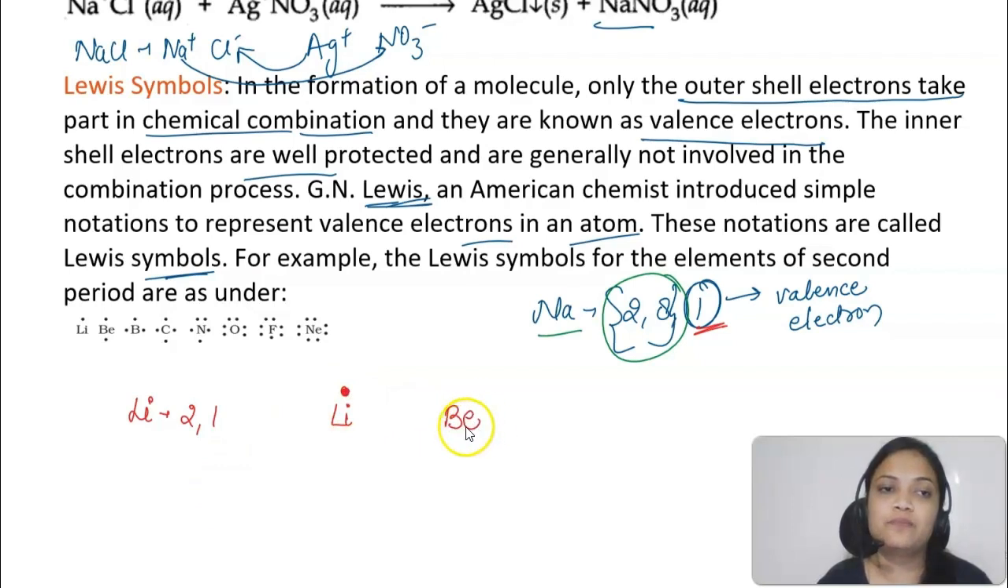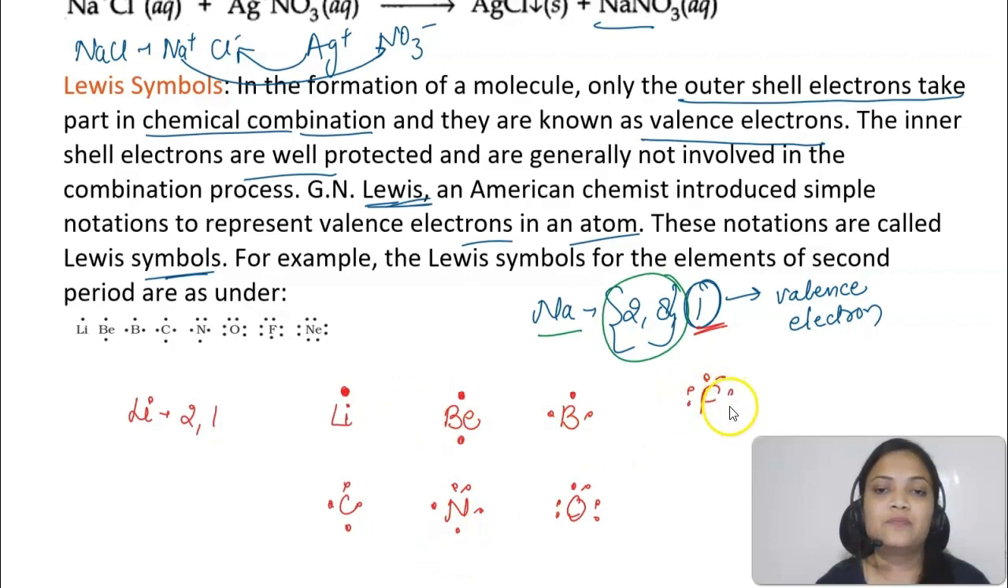Similarly, beryllium has 2,2. Right? So 2 dots. But these dots should be symmetric. Then boron, 3 dots. Carbon, 4 dots like this. Nitrogen, 5 dots. Then oxygen, 6 dots. So 1, 2, 3, 4, 5, 6. Symmetric. You have to make it symmetric. Fluorine will be having 7 dots like this. And neon will be having 8 dots because it is having 8 electrons in the valence shell.